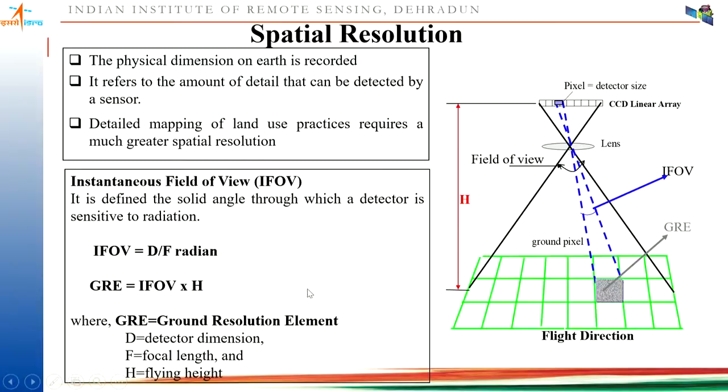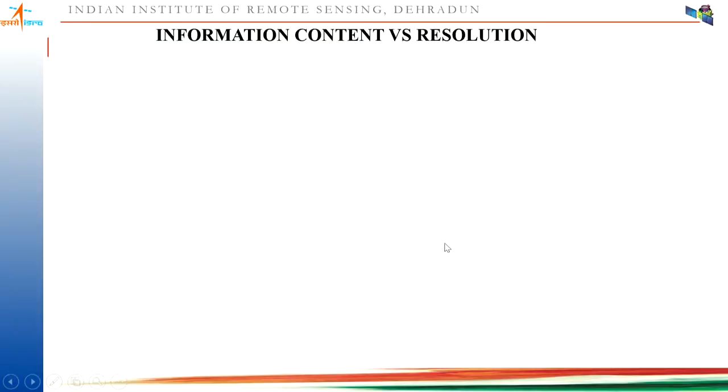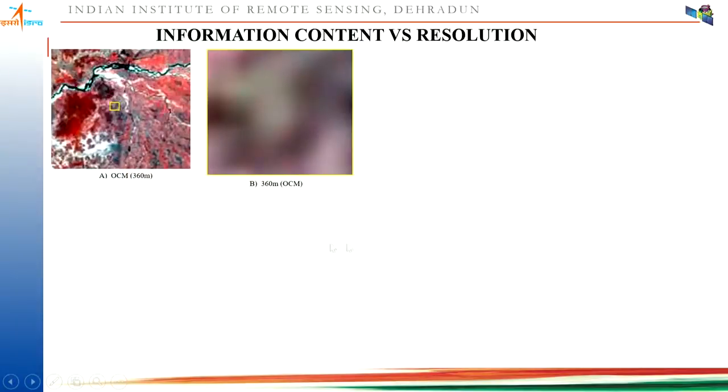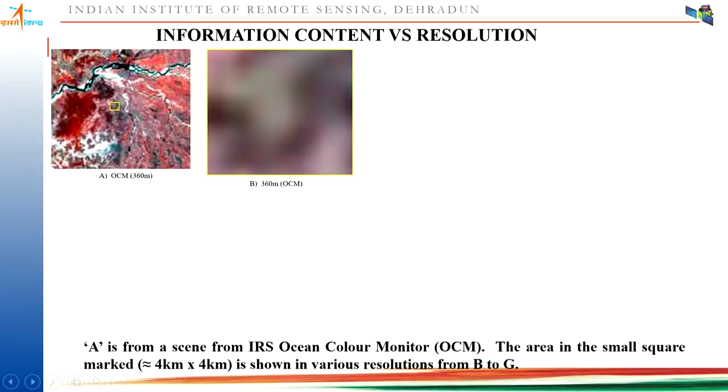Now, let me tell you, spatial resolution is poor in geostationary satellites because of this, since the height of geostationary platforms is around 36,000 kilometers. For detailed mapping, you require higher spatial resolution. I'll give you an example of how the resolution changes with different satellites. This is an example of an Ocean Color Monitor image from the OceanSat satellite. When we took a particular portion of 4 kilometers by 4 kilometers, we are able to see certain information, but we cannot interpret what these features are.